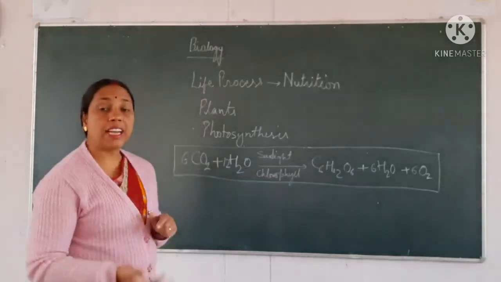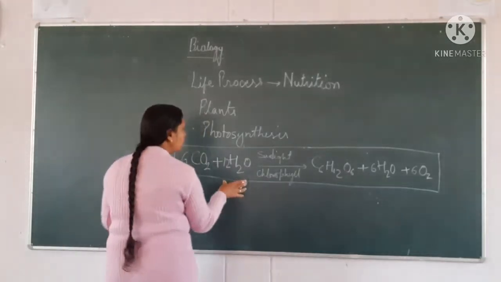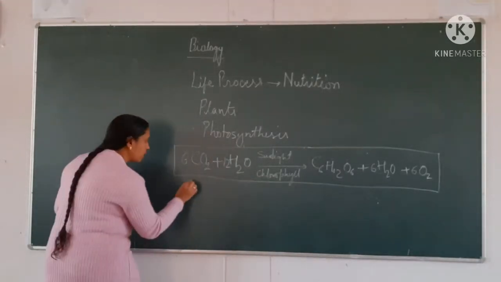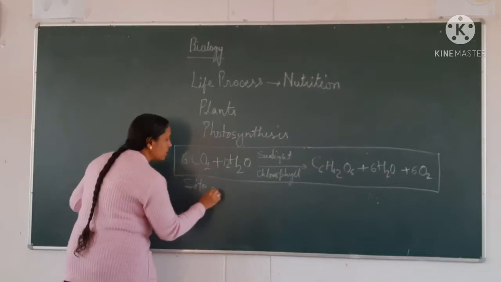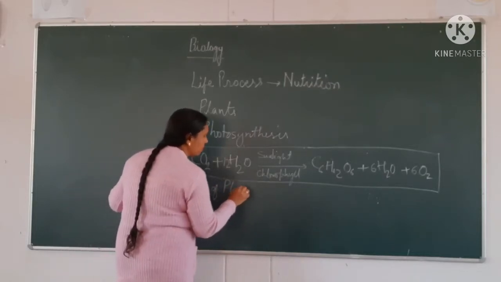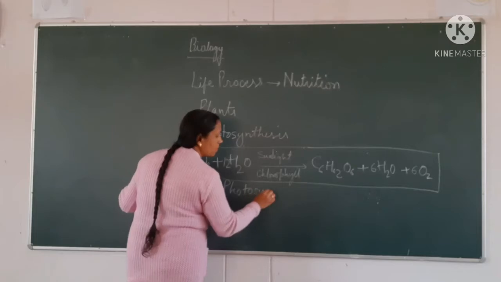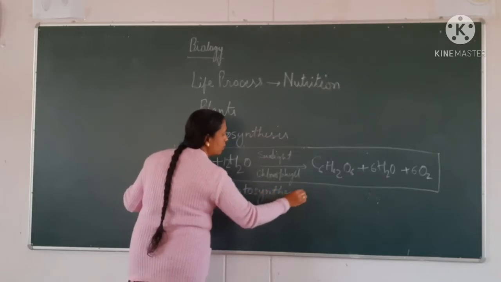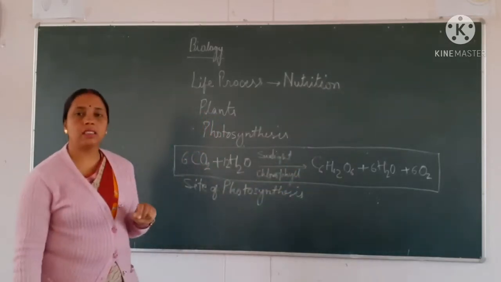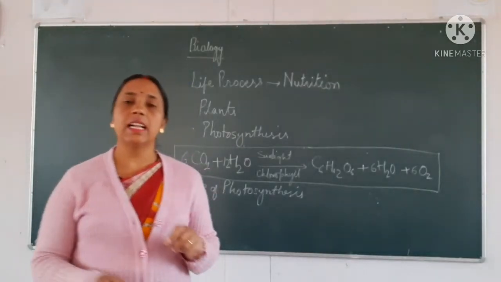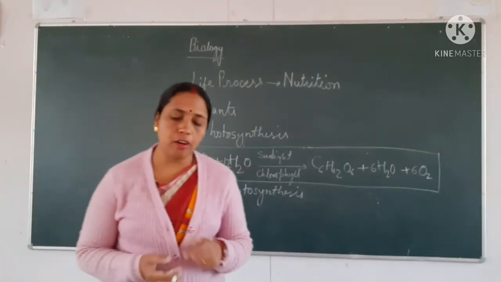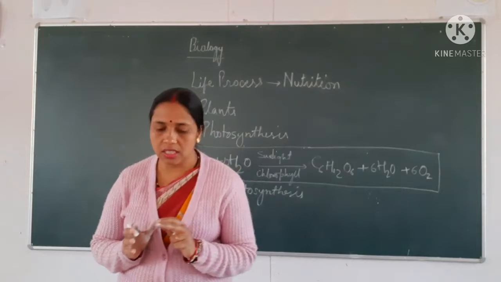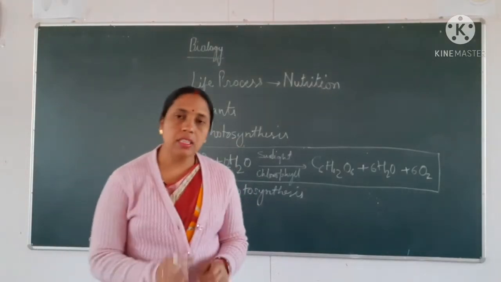Now what is the site of photosynthesis, where does this photosynthesis take place? The site of photosynthesis is the leaves. Main photosynthesis takes place in the leaves.